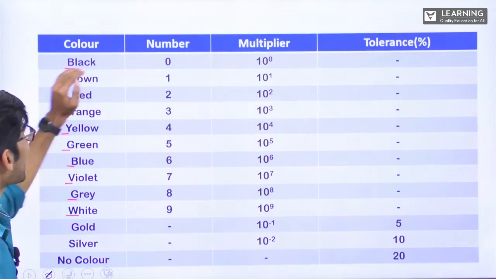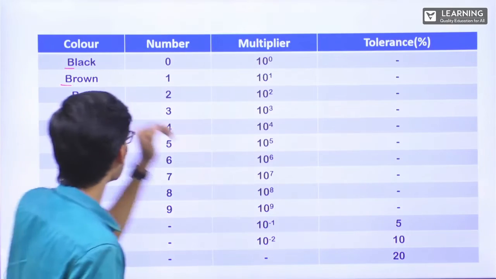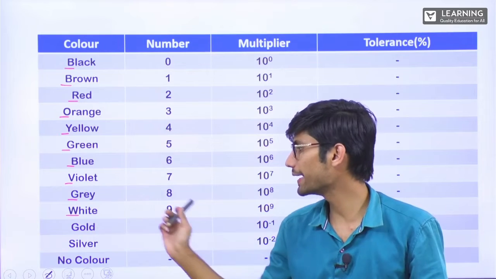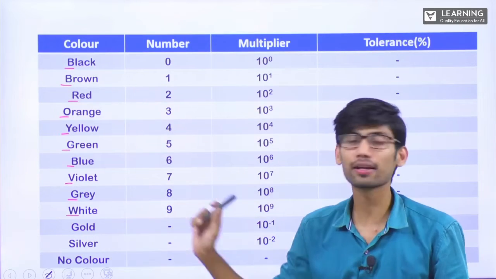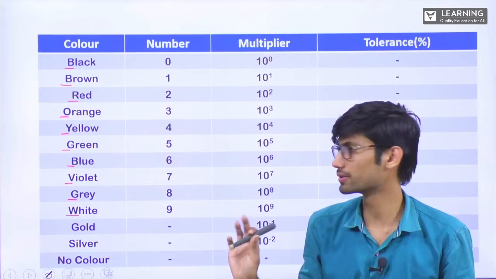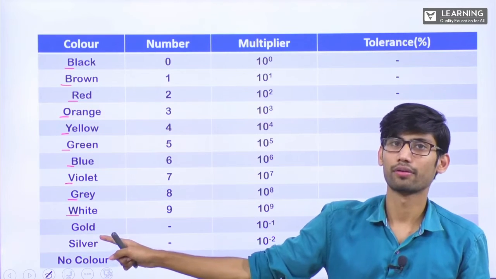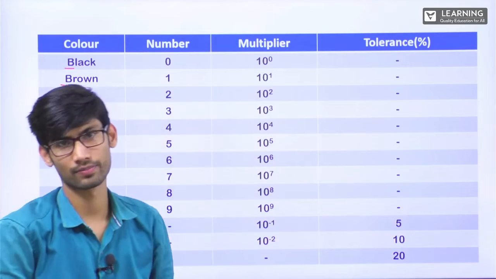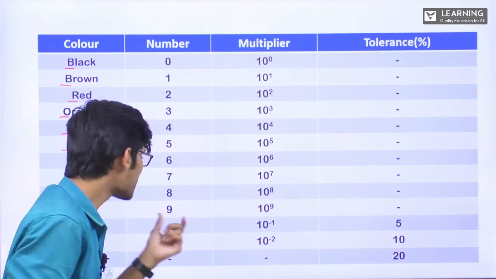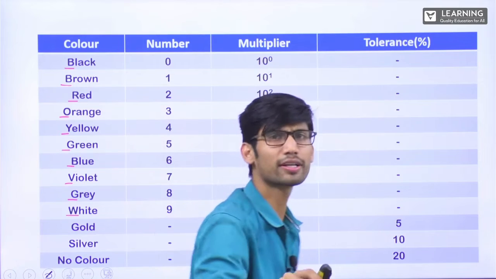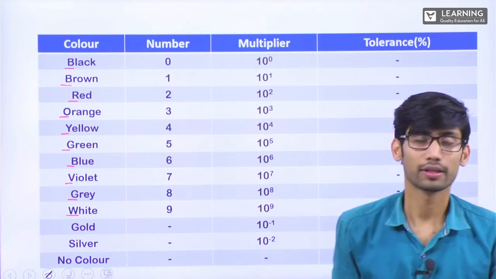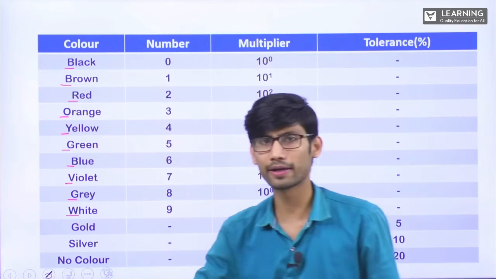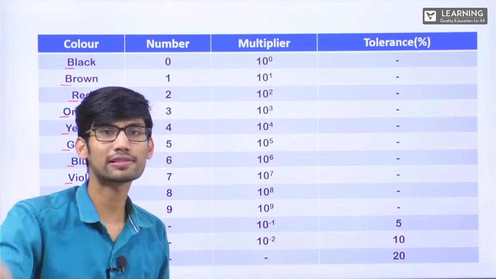Then, black will represent 0, brown 1, red 2, orange 3, yellow 4, green 5, blue 6, violet 7, gray 8, white 9. All the 10 colors are there, which will represent 10 different numbers. Gold and silver will always be the third or fourth band. Gold and silver can never be the first 2 bands. Clear? Whenever you see a resistor, most of the times, gold and silver will be the 4th band. That is the tolerance band. Sometimes you can find it as the 3rd band, as the multiplier also, but you will never find it as the 1st and 2nd band.